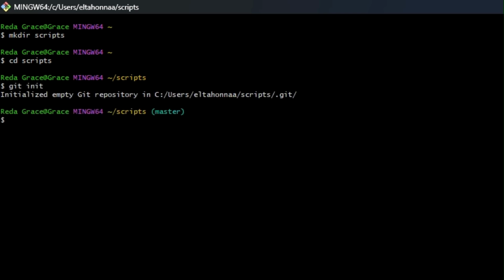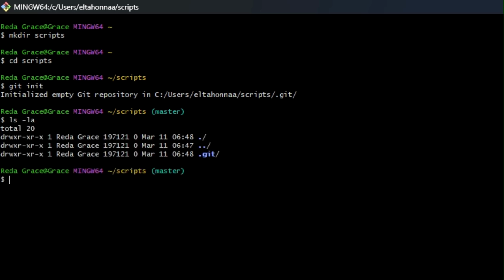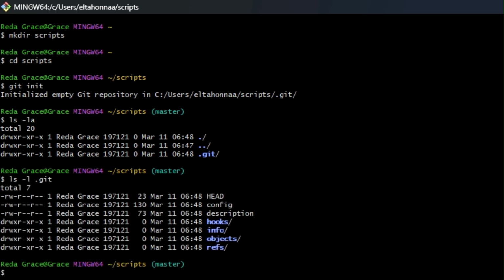The message that we get mentions a directory called .git. We can check that this directory exists using the ls -la command, which lists files that start with a dot. We can also use the ls -l .git command to look inside of it and see the many different things it contains. This is called a Git directory. You can think of it as a database for your Git project that stores the changes and the change history. We can see it contains a bunch of different files and directories. We won't touch any of these files directly. We'll always interact with them through Git commands.